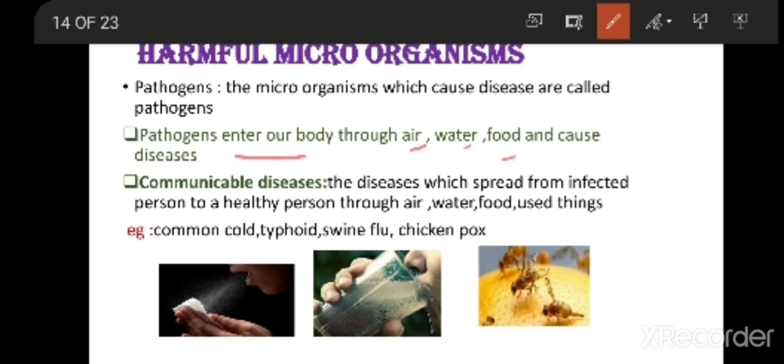So once you eat or drink that, the harmful microorganisms or pathogens present in it are going to enter our body and cause diseases. So this is about pathogens and their entry. In the next class, we are going to discuss the types of diseases which are caused by these microorganisms.